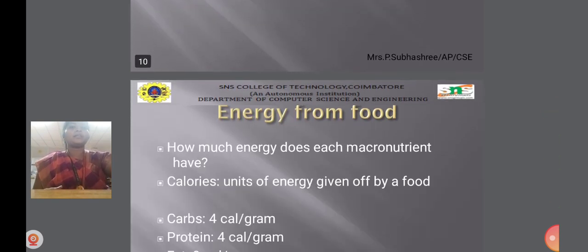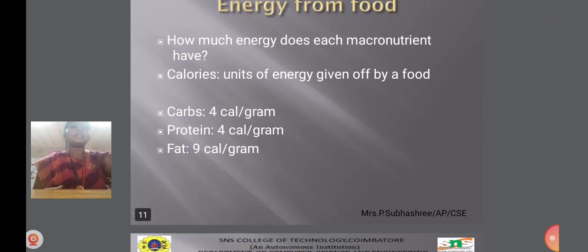Then energy from food. How much energy does each macronutrient have? Nutrients include proteins, magnesium, potassium, vitamins, minerals, everything. In day-to-day life, we have to gain all those things for a healthy body and healthy living. Carbohydrates give 4 calories per gram, protein 4 calories per gram, and fat 9 calories per gram.